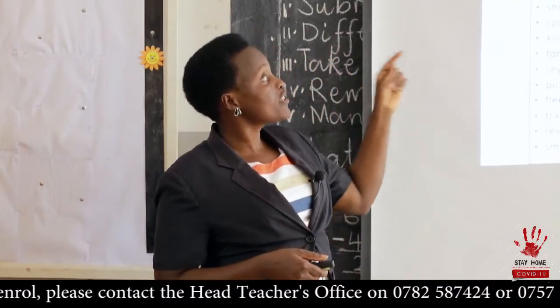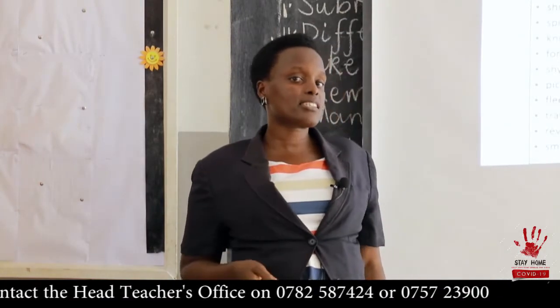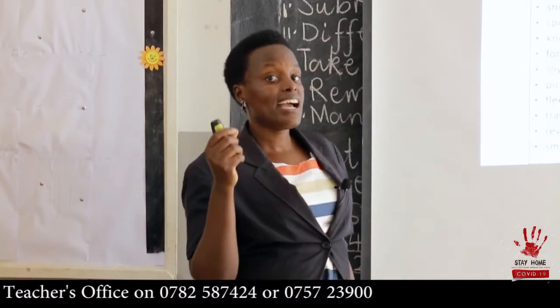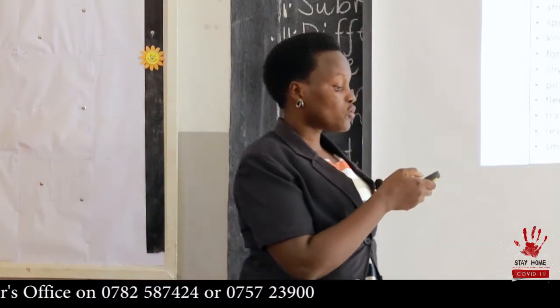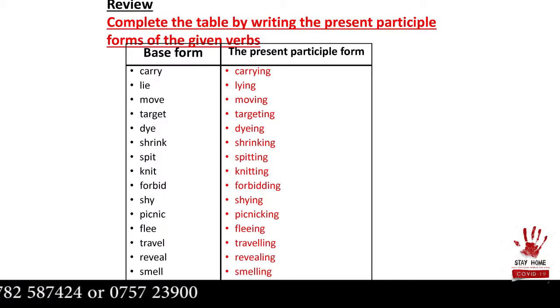We are still looking at verbs. In our previous lesson, I left you with an exercise to complete the table on verbs by adding ing. So, you were supposed to add ing on these verbs: carry, carrying, lie, lying, and so on. So you have to read the verbs.